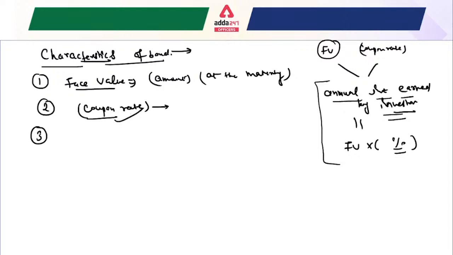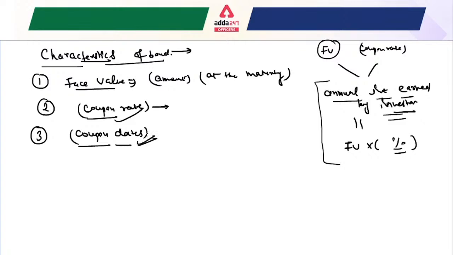After that, the third characteristic of the bond is the coupon dates. What do we understand by the coupon dates? Coupon dates are the dates on which the bond issuer will make interest payments, and that payment can be made at any interval. The bond issuer, like I explained, such as a government or corporation, is the one who issues the bond, and it will make the interest payment. That is known as the coupon dates.